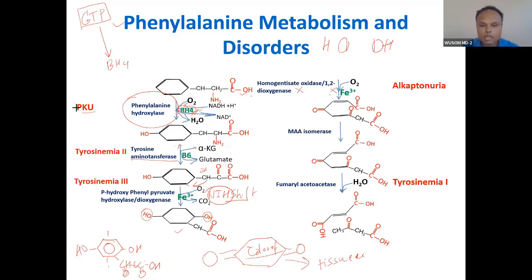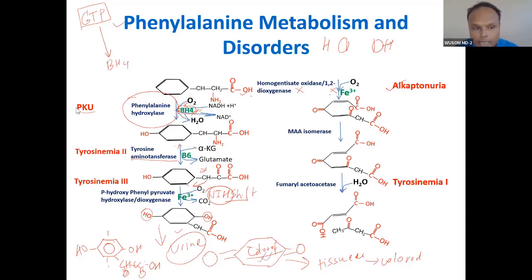Because of this accumulation, your tissue will be colored. This is the main presentation: your cartilage will be colored. This is the main presentation of alkaptonuria. It is called alkaptonuria in some way because of alkapton, like color. This compound will appear in urine, and when it appears in urine, upon oxidation, it will be colored.